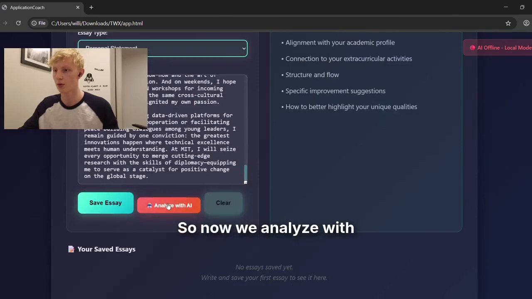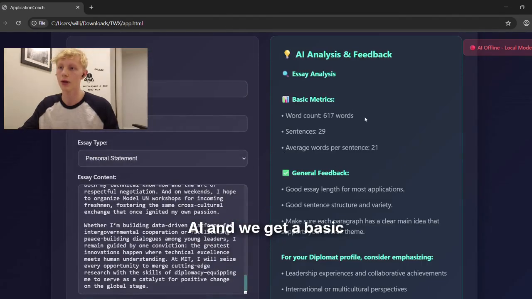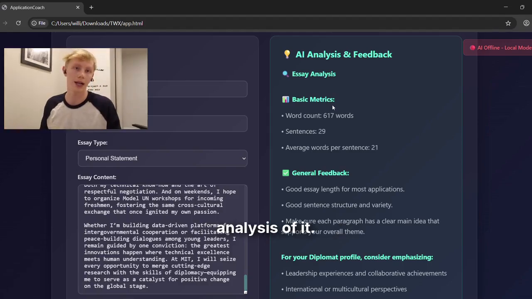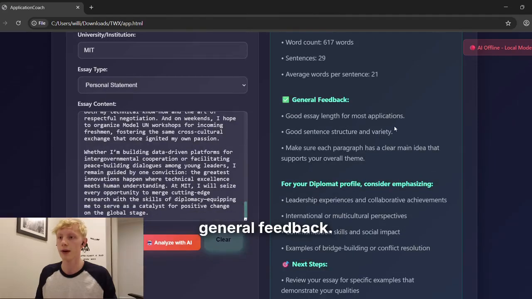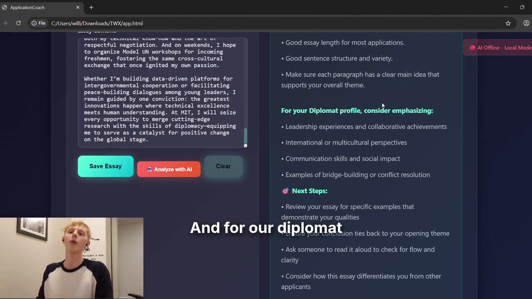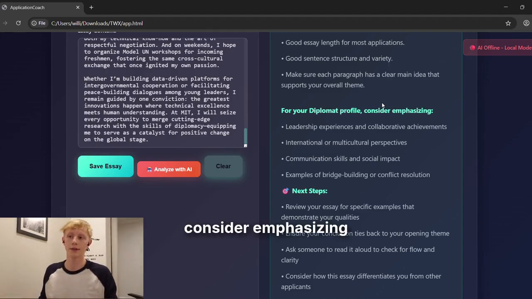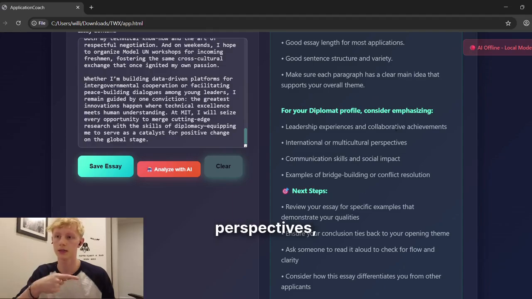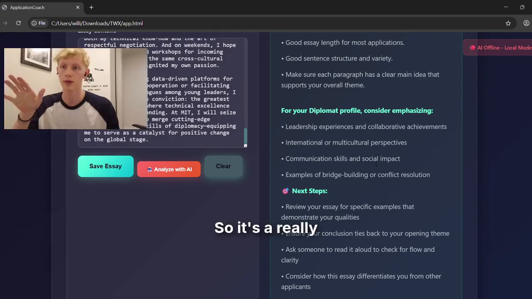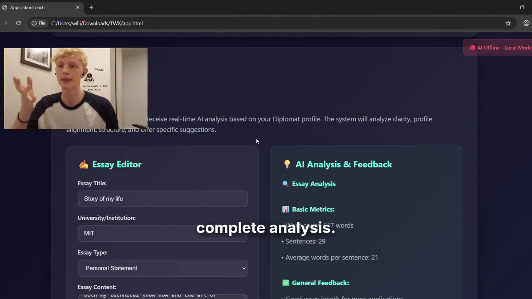Now we analyze with AI and we get a basic analysis of it. We have the basic metrics, where we work out the sentences and words per sentence, which tends to be important because we have a specific format to fit into. Here we have the general feedback, and for our diplomat profile: consider emphasizing leadership experiences, international or multicultural perspectives, communication skills, and social impact, right? So it's a really complete analysis.